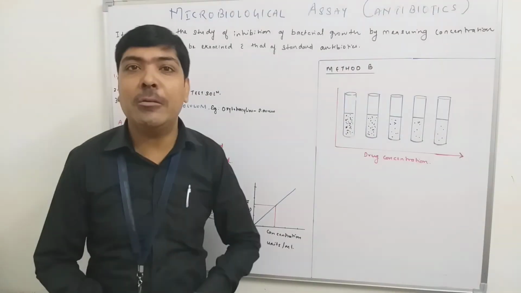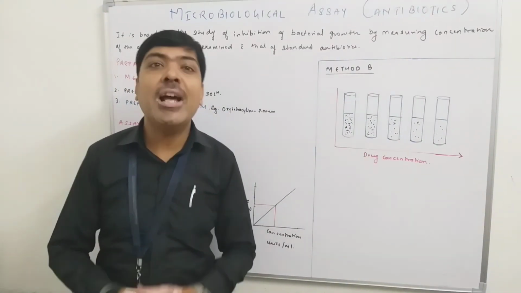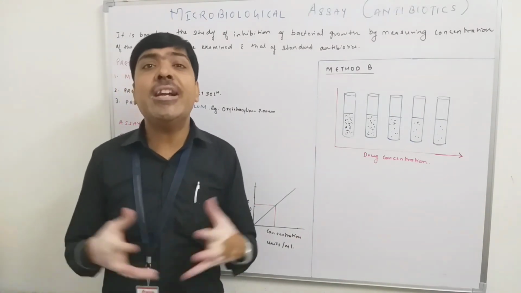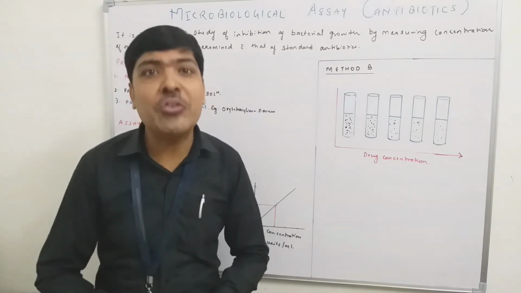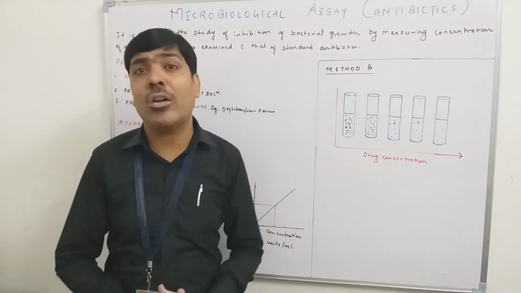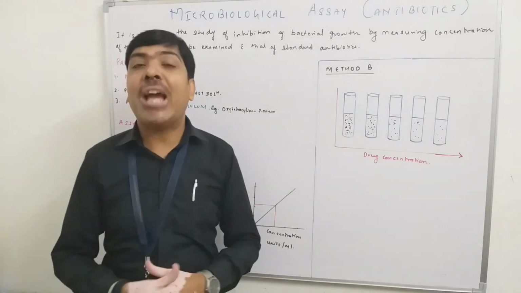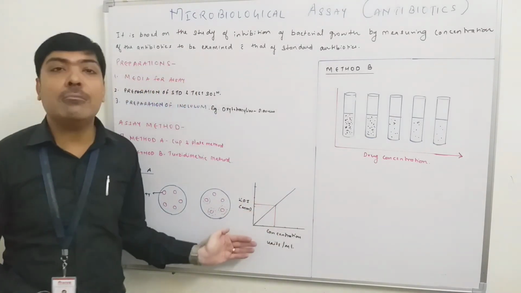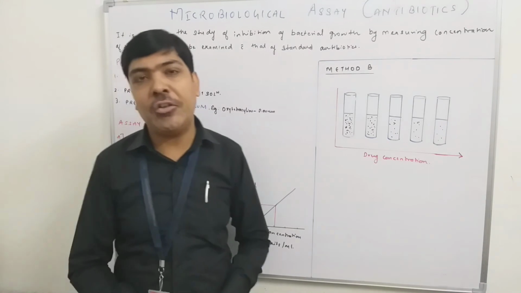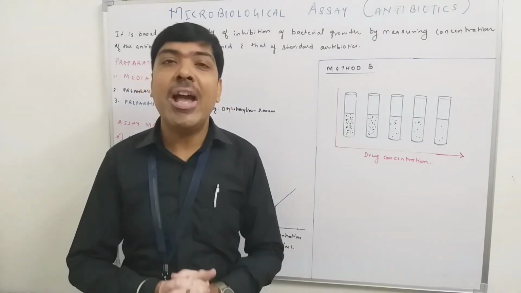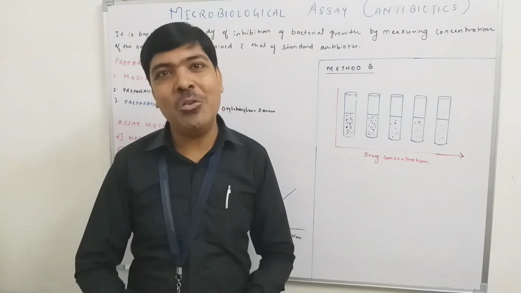Similarly, by using method B, that is the turbidimetric method, again if the turbidity is reduced because of the presence of the test solution, then definitely we can say that the test solution has the property to kill the microorganism or to inhibit the microorganism. And definitely by calculating again by the graphical method, we can calculate the concentration at which that particular test antibiotic is effective and showing the inhibition of the microorganism.